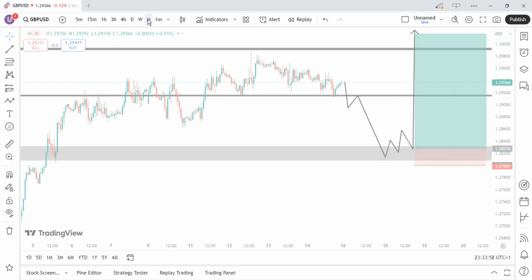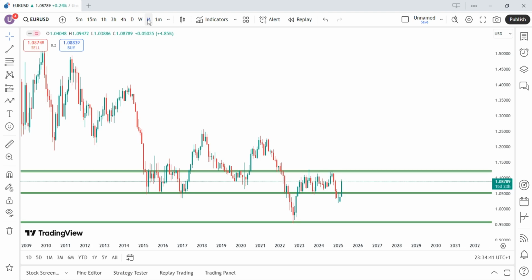So the next pair on our list is EURUSD. On a monthly time frame, EURUSD is bearish. You can see I've created a lower low, and this is a lower high. Once we created this lower high, price started ranging for a very long time. But recently, price has broken below this range to this zone, and we are going back for a retest.